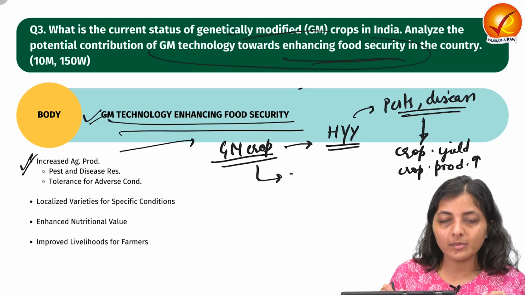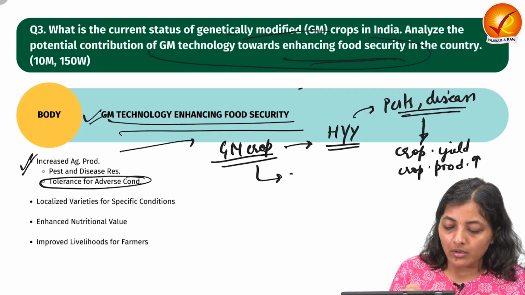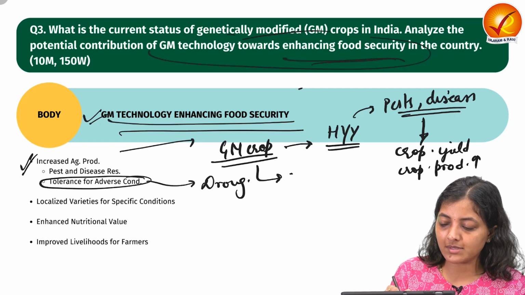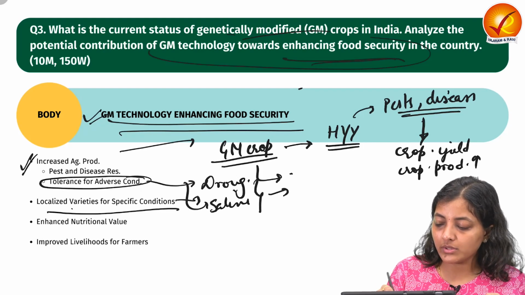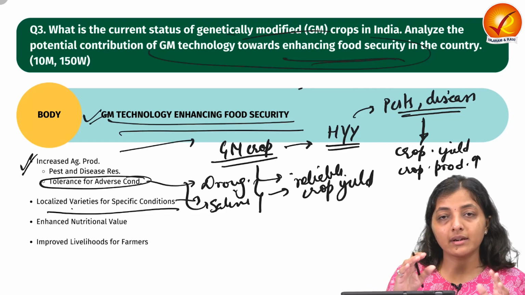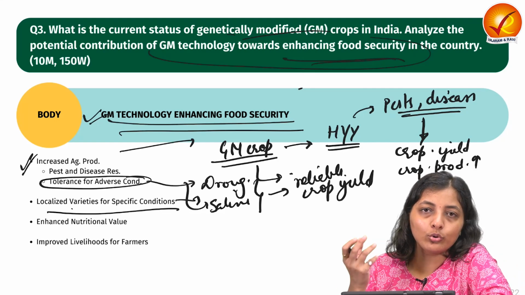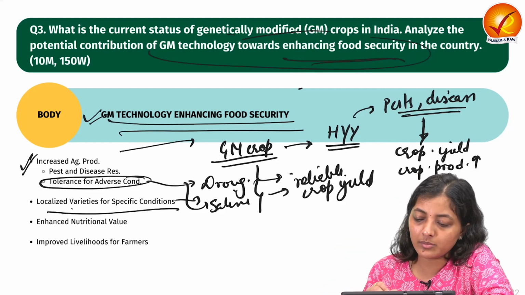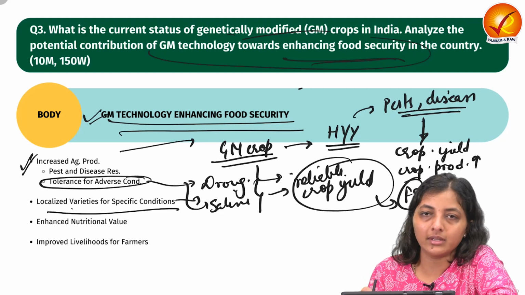Also, crops can be modified via this GM technology for tolerance to adverse conditions, like drought resistant crops and saline tolerant crops, so that there is a reliable crop yield. And when there is a reliable crop yield, they are sustainably growing in drought prone regions and in saline regions also. It means there is a reliable crop yield, thus enhancing the food security.